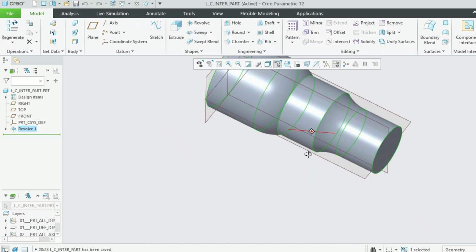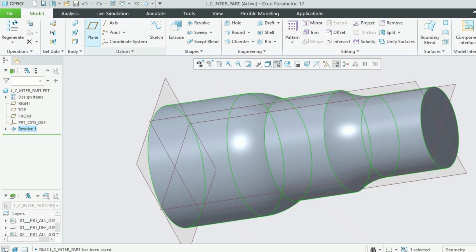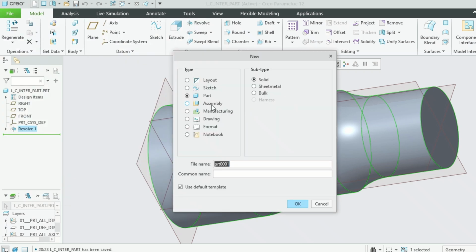Now we are going to create a CNC program. Let's go to new file and select manufacturing and NC assembly. Now we are going to create linear and circular interpolation.